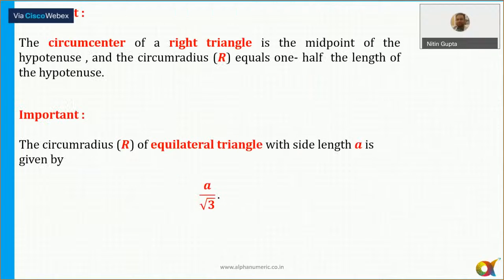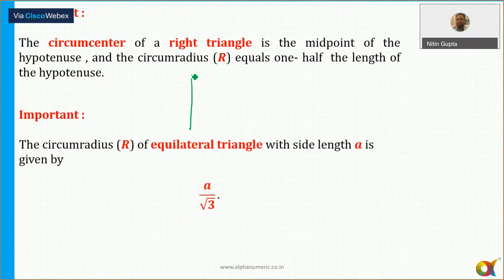Now let's see here. Now also the circumcenter of a right angle triangle. So if there is a right angle triangle and I need to find out the circumradius. Last year there was a question based on this in the CAT, which is very easy. Okay. So if I say this is equal to A, B and C, so the circumradius of the right angle triangle, it is always the half of the hypotenuse. So if I draw this line, this is the median. These three lengths will be always equal. Okay, these three lengths. So in case of a right angle triangle, circumradius is actually nothing but the half of the hypotenuse only.